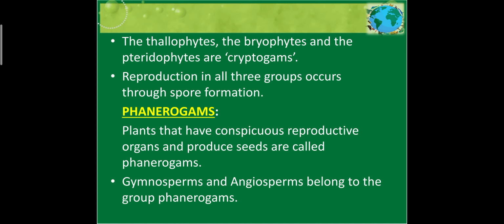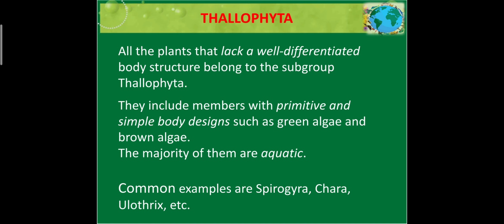At the same time, there are thallophytes, bryophytes and pteridophytes, which are not able to form seeds, but the reproduction process in these three groups is carried out through spore formation. Coming to phanerogams. Plants belonging to these groups have a conspicuous reproductive system and produce seeds. Gymnosperms and angiosperms belong to this group, where seed formation takes place.